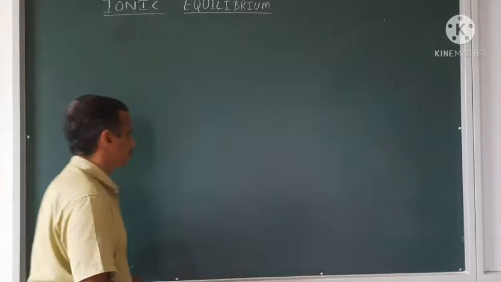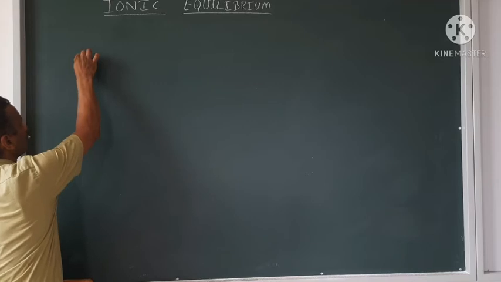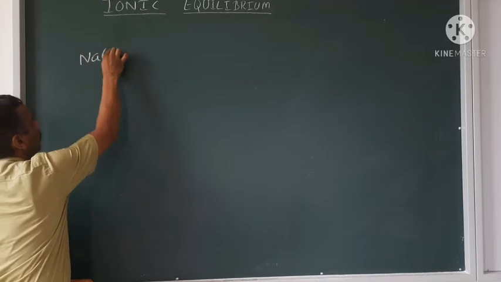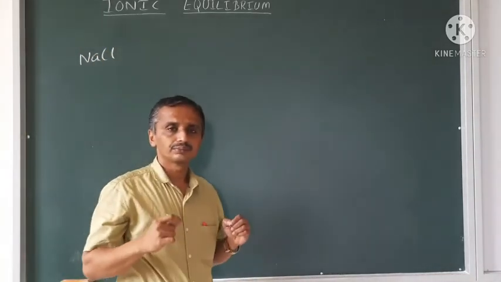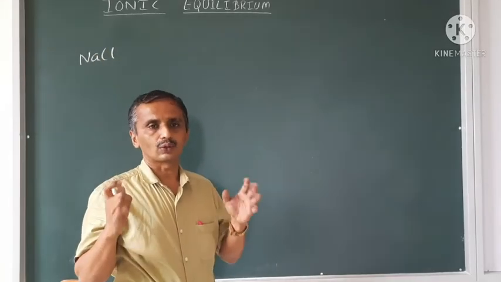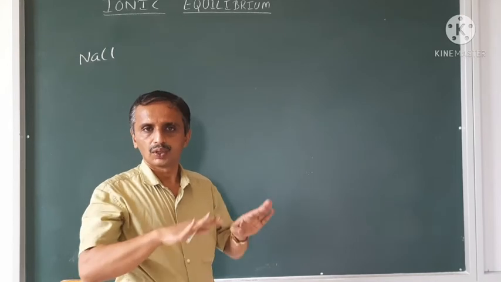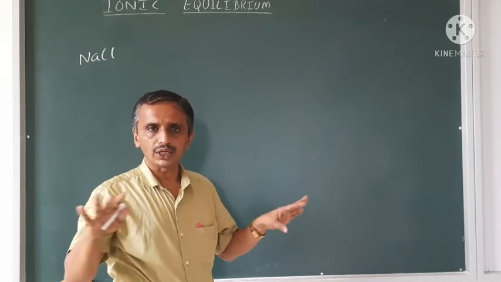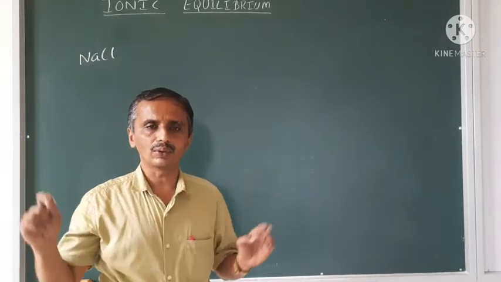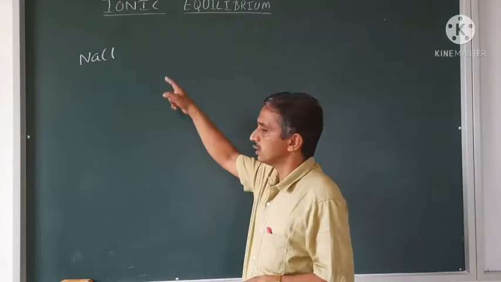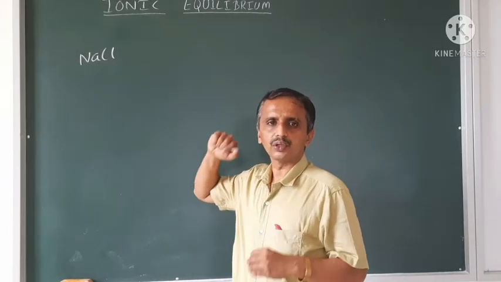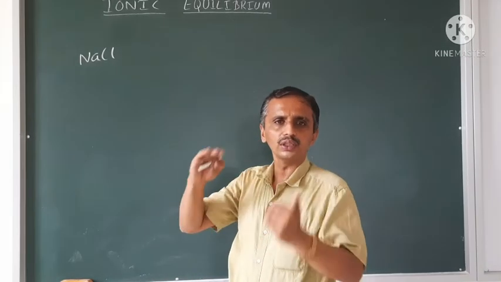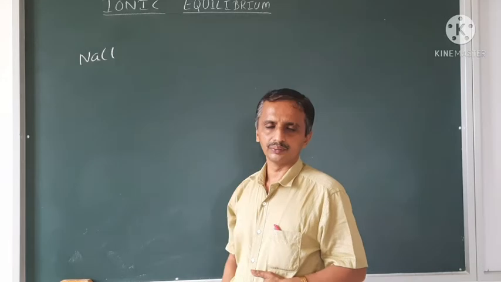Now see, NaCl is there. We call that it is an electrolyte. In the solid state, no conductivity will be there, but when dissolved in water or when it is converted into the molten state, they start conducting.